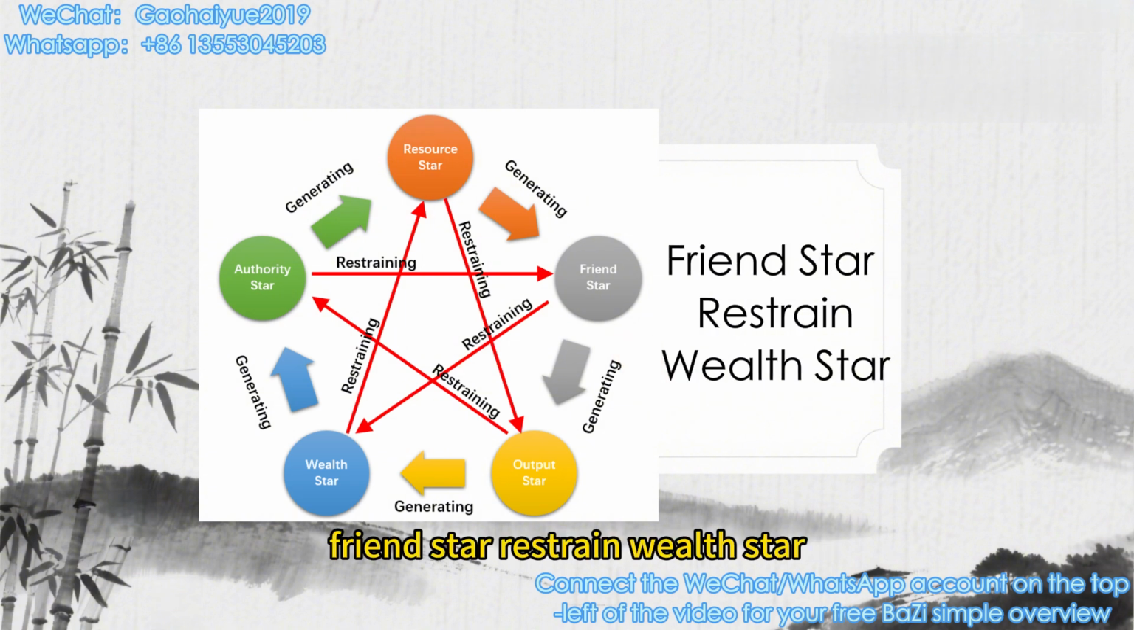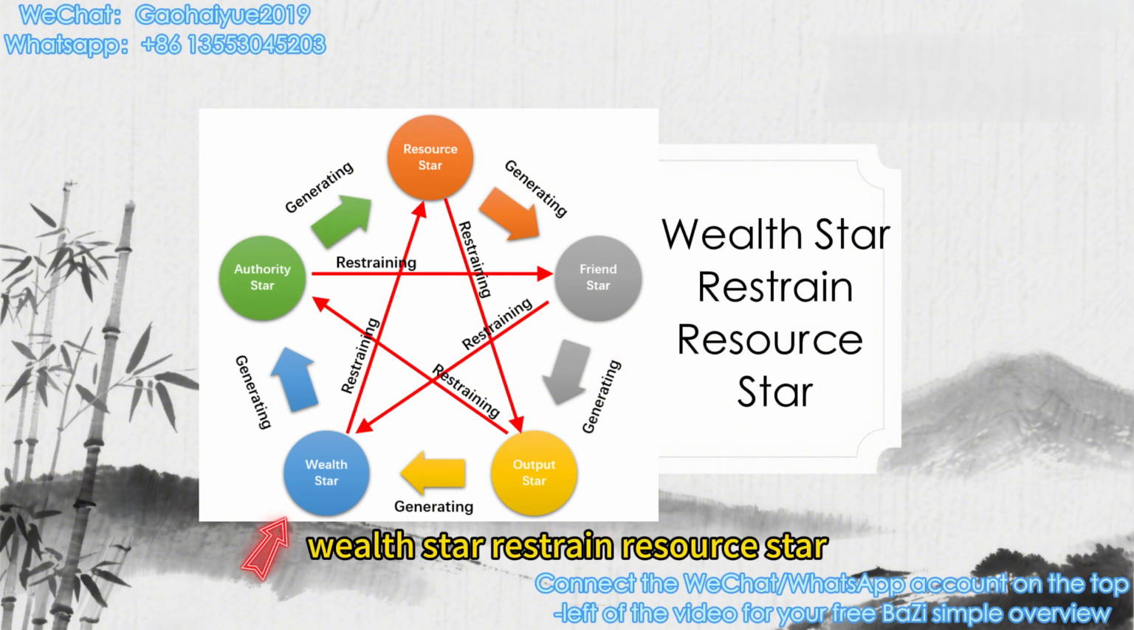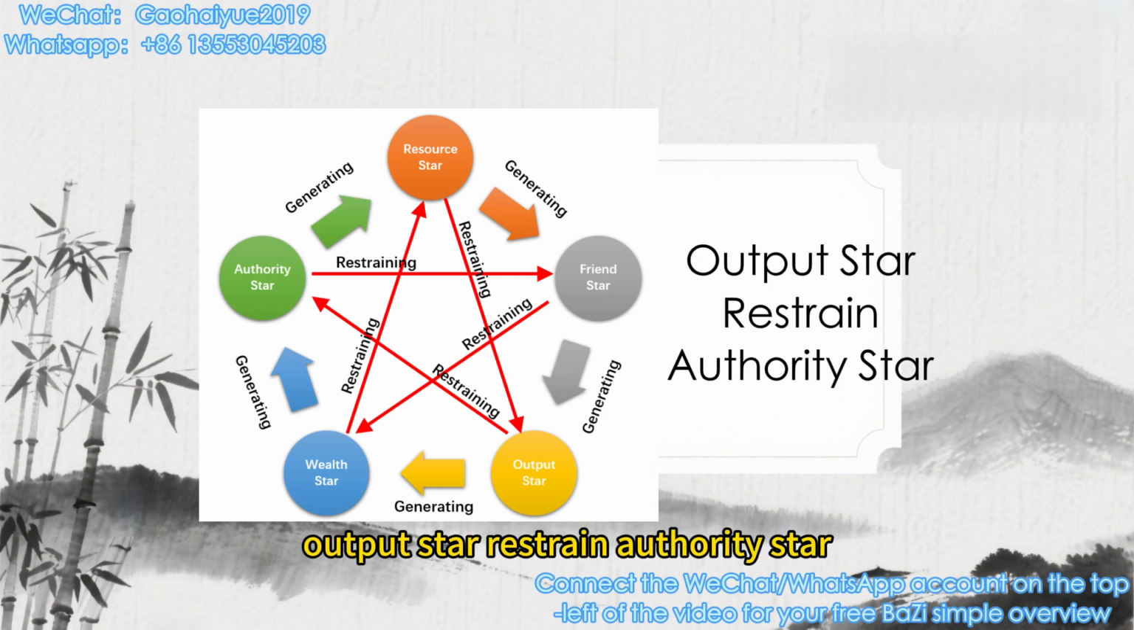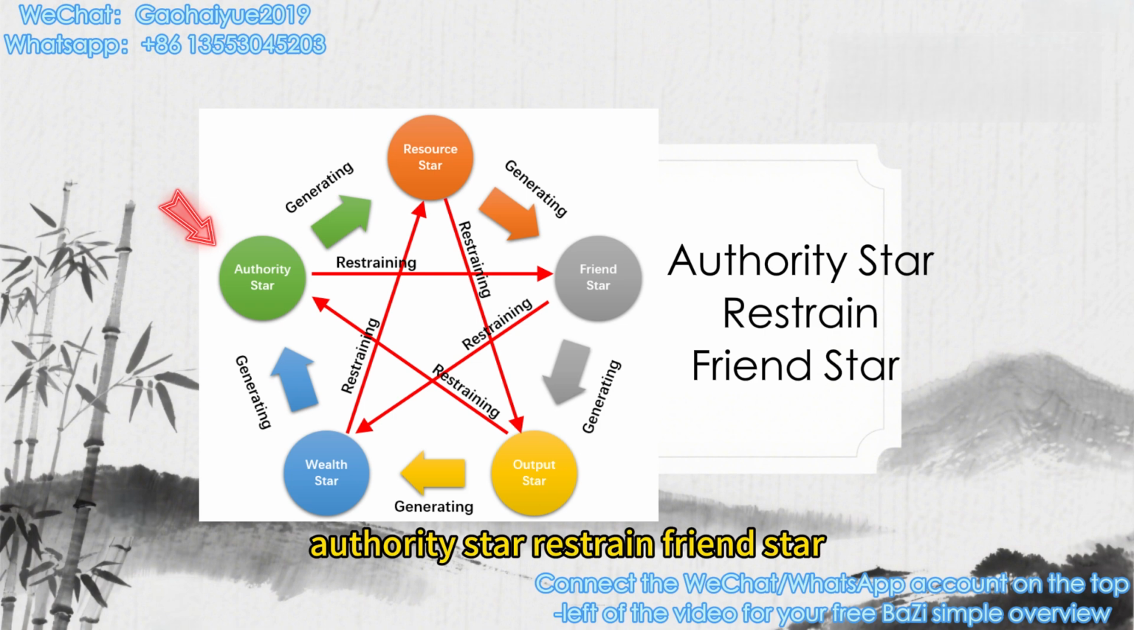Friend star restrains wealth star. Wealth star restrains resource star. Resource star restrains output star. Output star restrains authority star. Authority star restrains friend star.